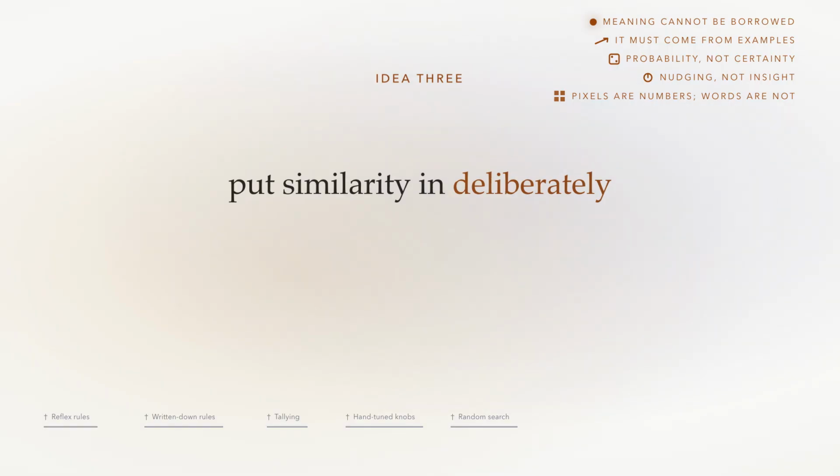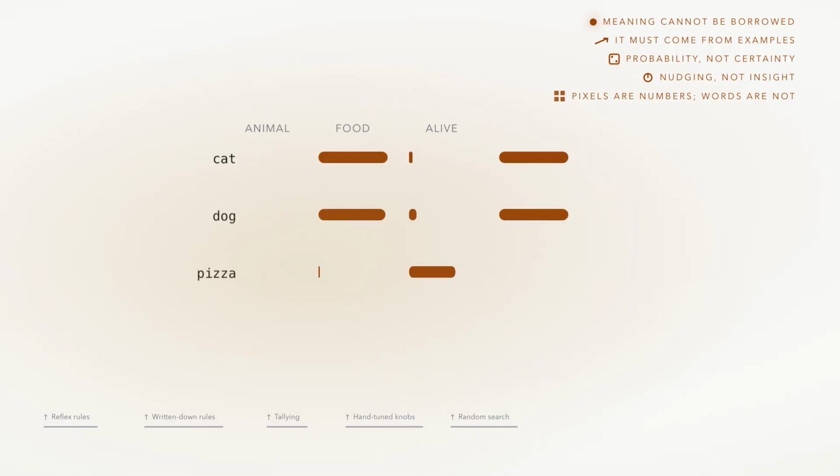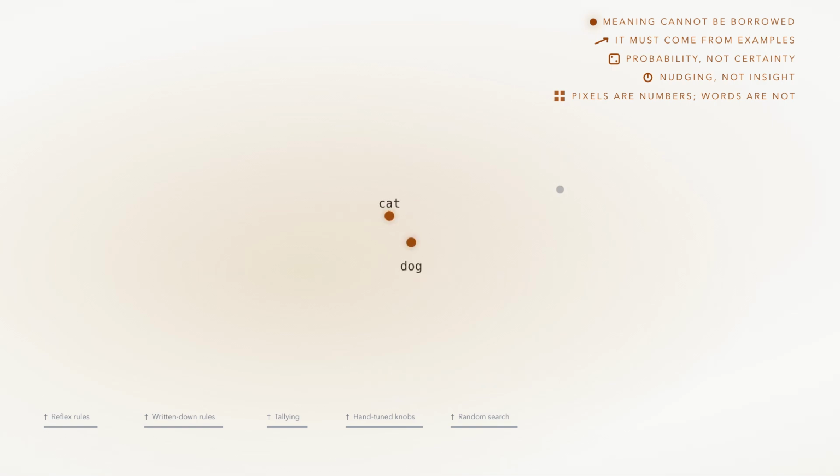So maybe similarity has to be put in deliberately. Give each word a short list of properties we choose. Is it an animal? Is it food? Is it alive? Cat and dog land close together. Pizza lands far away. Correct at last.